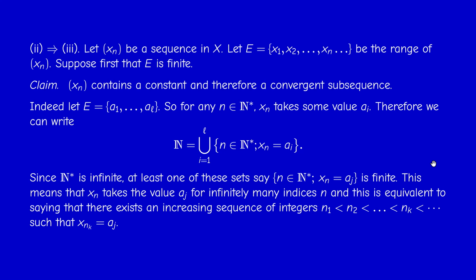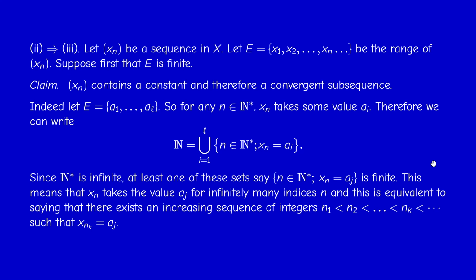Since the set of n such that x_n equals a_j is infinite, when we remove the set of integers from 1 to n_1, it's still infinite. So we can find an element in this set, I call it n_2, and so on. Okay, so we now have a constant subsequence, and this subsequence converges to the point a_j.